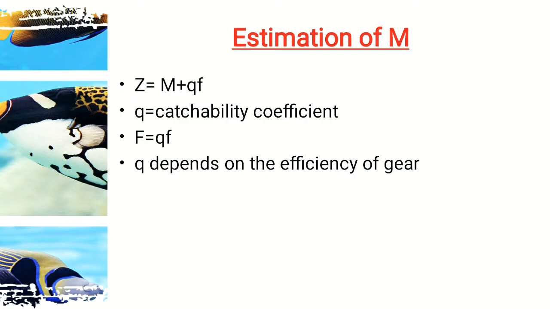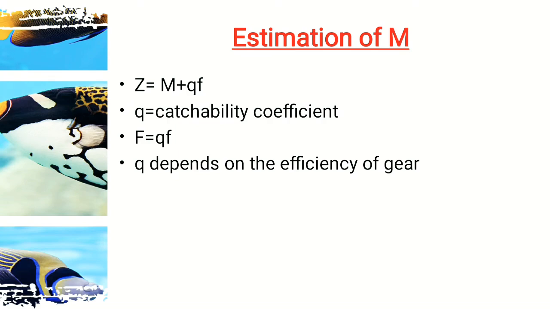It means the proportion of the fish population that is caught if we are applying 1 unit of fishing effort. That can be denoted by Q, and it is the catchability coefficient, which depends on the F. Here it is F, it is by mistake written Q. F actually depends on the efficiency of the gear, and it is fishing effort actually.